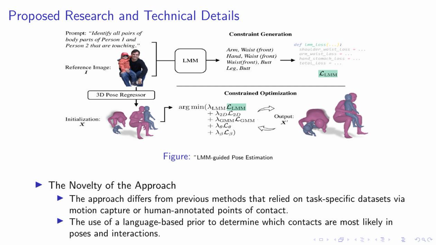Our approach, ProsePose, is a novel method for refining 3D pose estimates. It stands out from previous methods in two key ways. First, unlike traditional methods that rely on task-specific datasets, ProsePose leverages the existing knowledge in a language model to reason about pose. This eliminates the need for expensive data collection and annotation. Second, we introduce the use of a language-based prior to determine which contacts are most likely in poses and interactions. This allows us to accurately capture touch in both one-person and two-person settings, improving over previous zero-shot baselines.